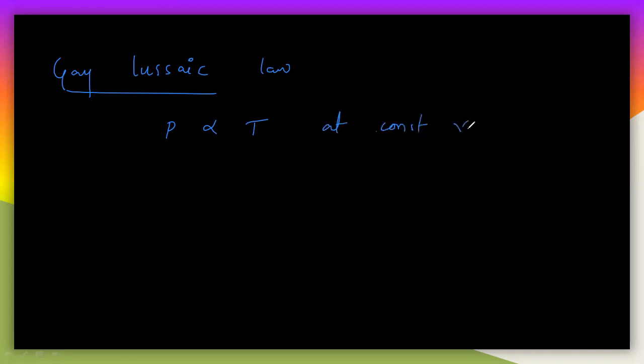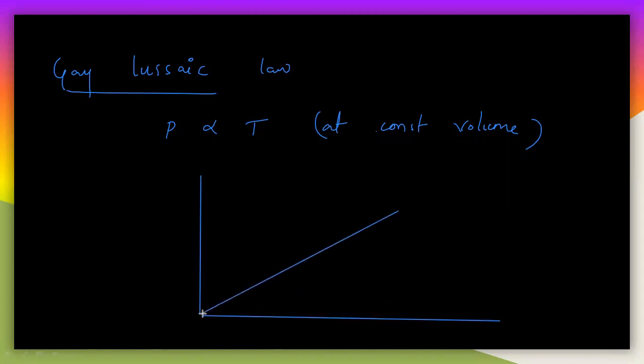And the last one is the Gay-Lussac law. So what is this law? This law is very simple: P is directly related to the temperature at a constant volume. If you draw the graph again like this, you will get a curve like this, with P and T on the axes. So this is the Gay-Lussac law.